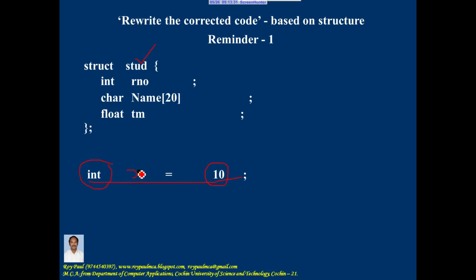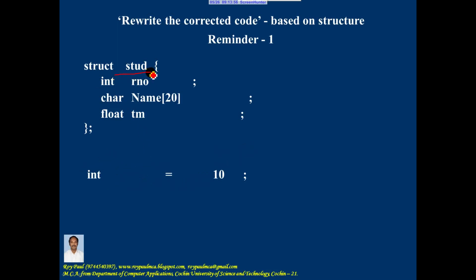Data can be stored only in a variable of the data type. We never write like this, int equal to 10 is a mistake. It must be written as int x is equal to 10, some variable equal to 10, because data can be stored only in a variable of the data type.